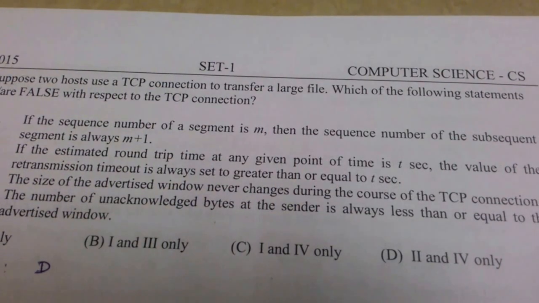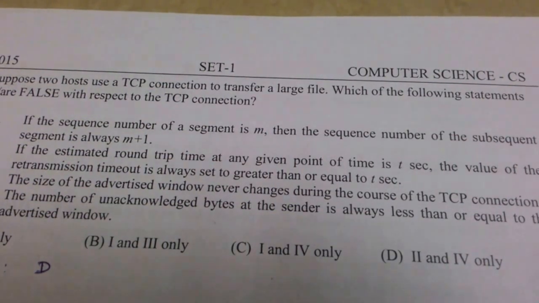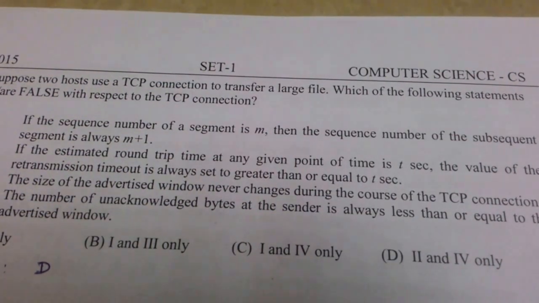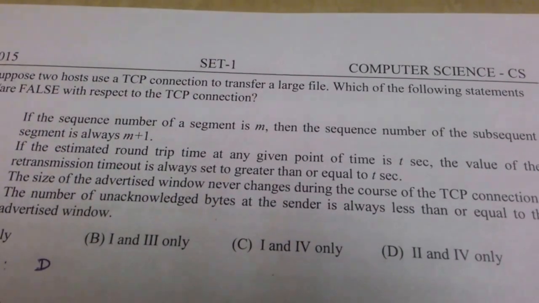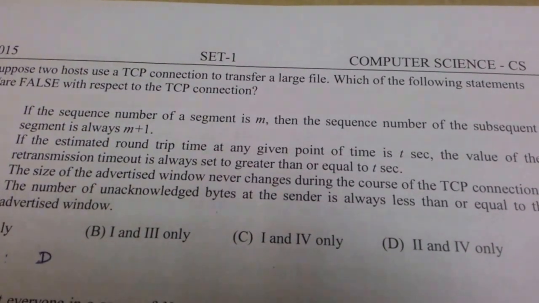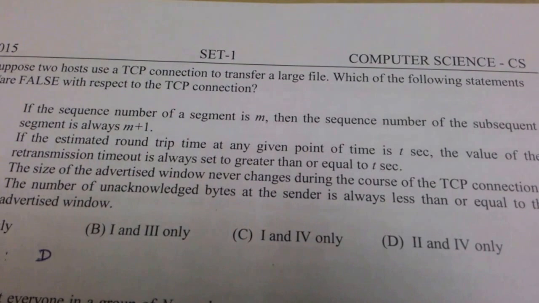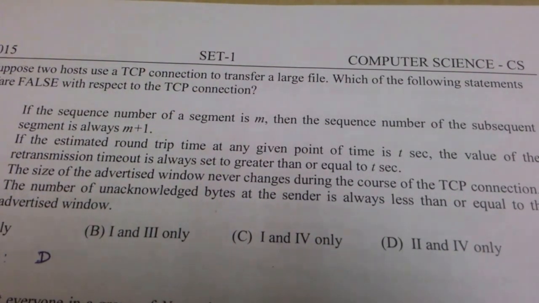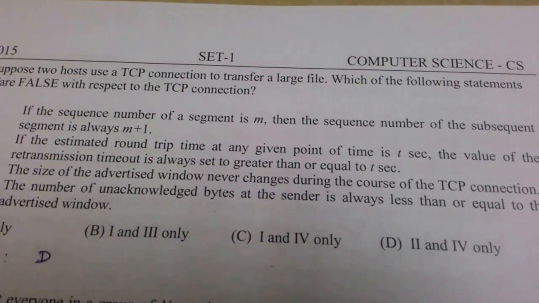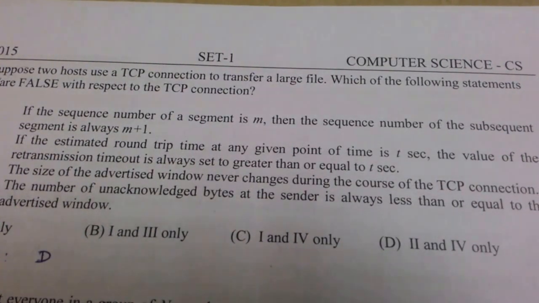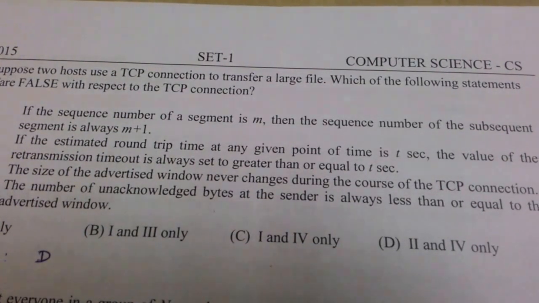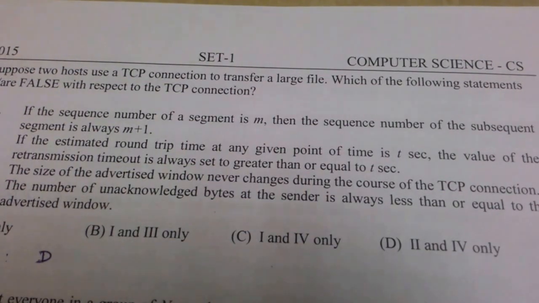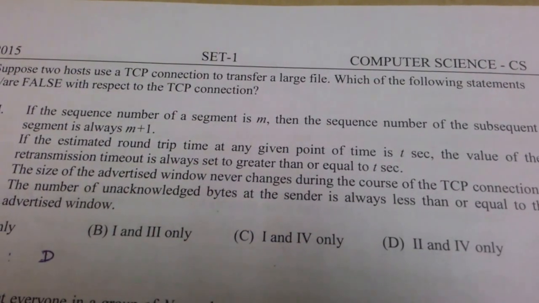Then the next sequence number will be 1000 plus 500, that is 1500 (1501 in the transcript). So if m is the first sequence number, then m plus the number of bytes transferred in the segment is the next sequence number. So the given statement is false. Statement 1 is false.